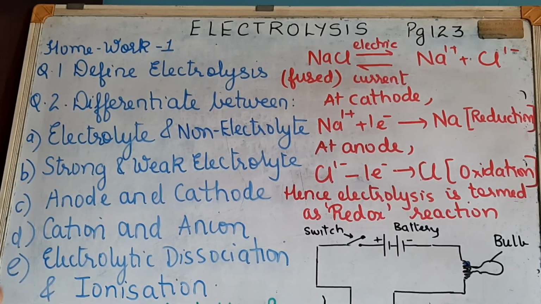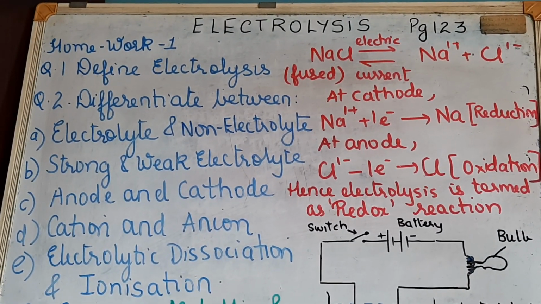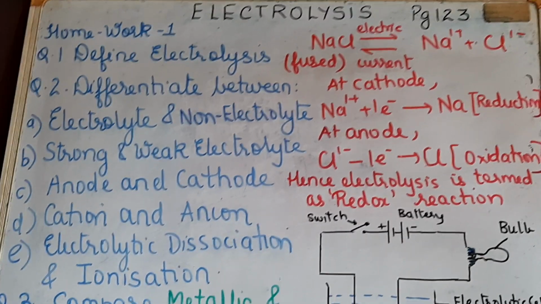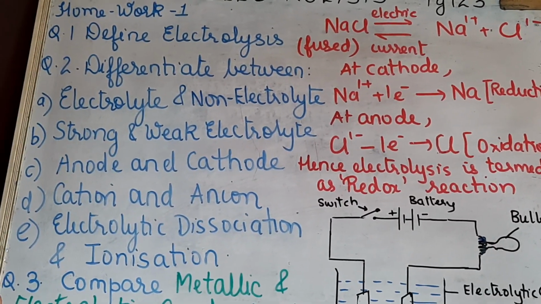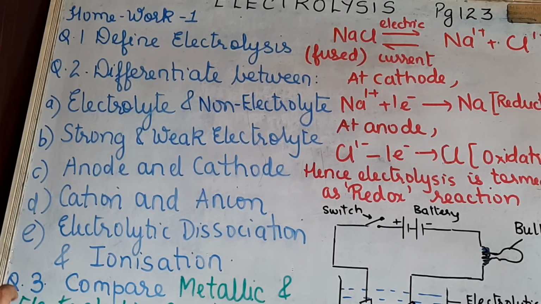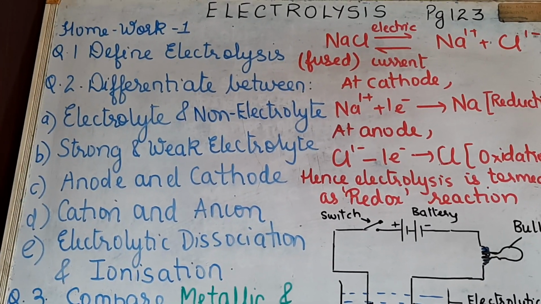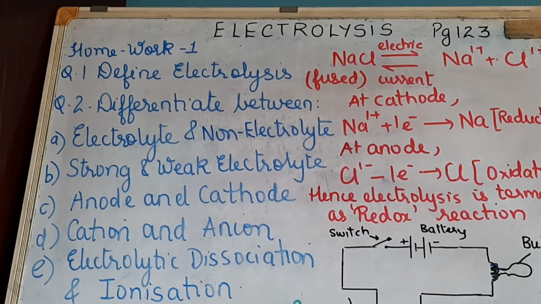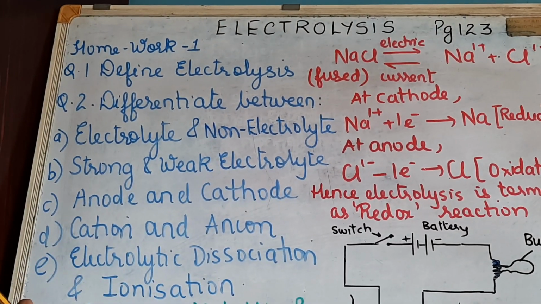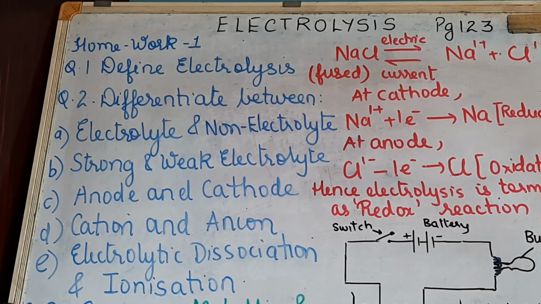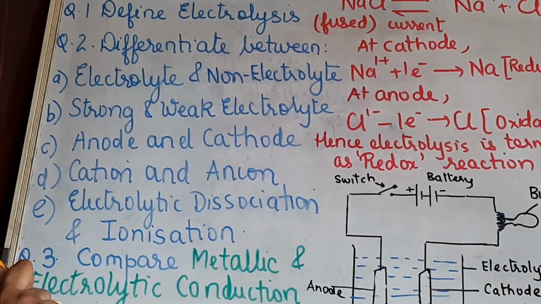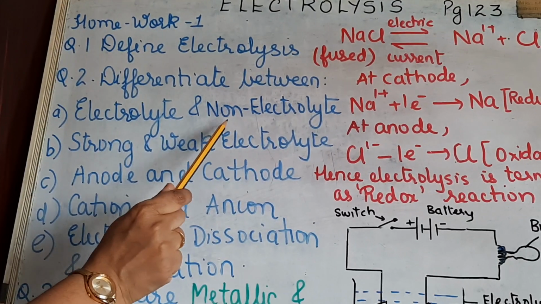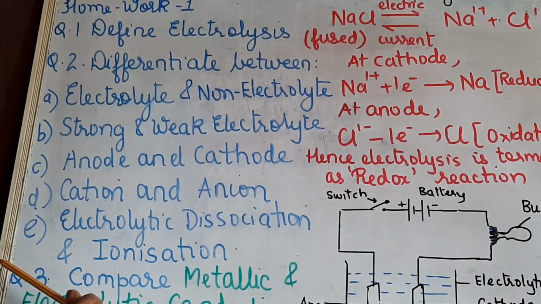Now an electrolyte is always an electrovalent compound. I hope you remember what an electrovalent compound is. Yes, very good. We have discussed in chemical bonding that electrovalent compounds are the ones formed by the transfer of electrons. And a non-electrolyte will always be a covalent compound, one formed by sharing of electrons. So an electrolyte is always an electrovalent compound and a non-electrolyte is a covalent compound.